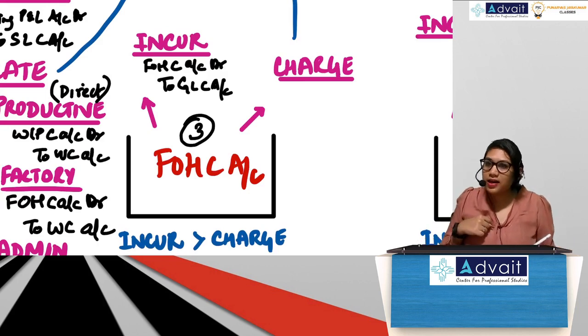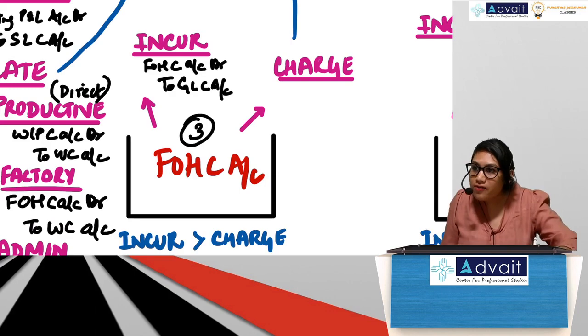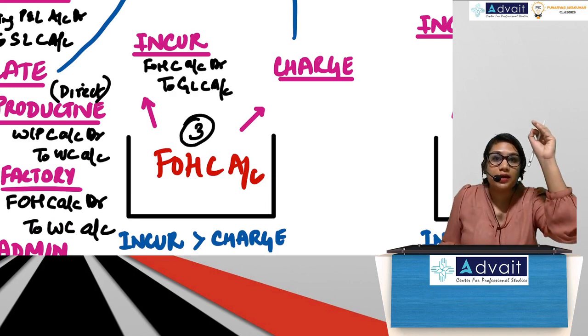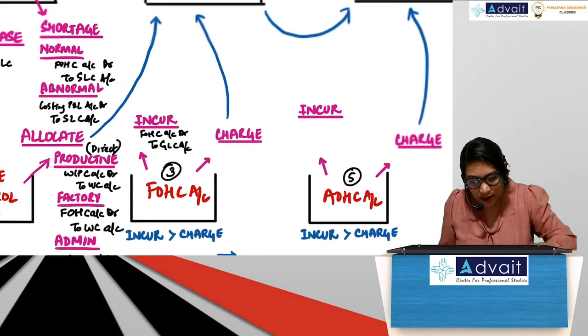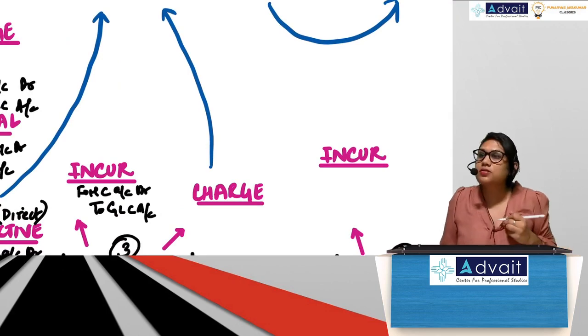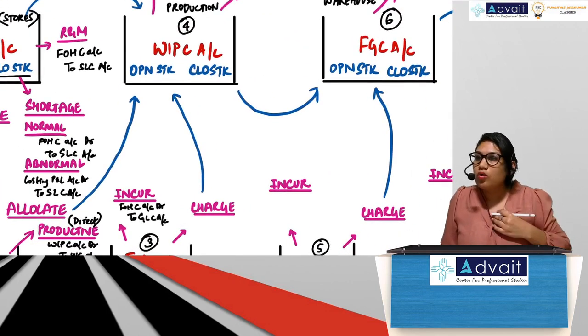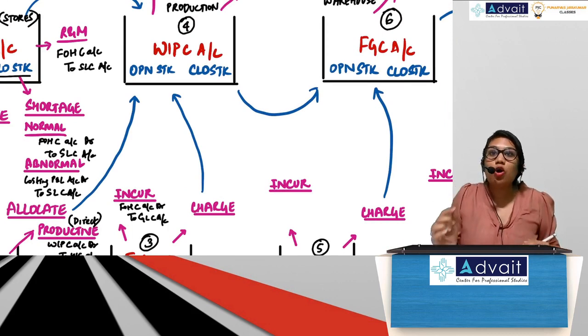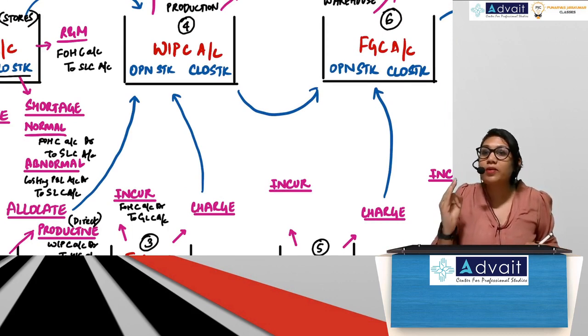I've taken the incurrence entry. Charge means to absorb. Guys, please remember, factory overheads always gets absorbed in WIP.